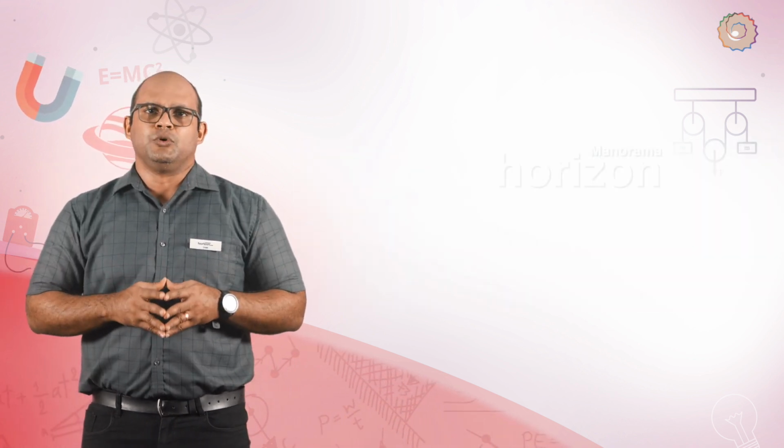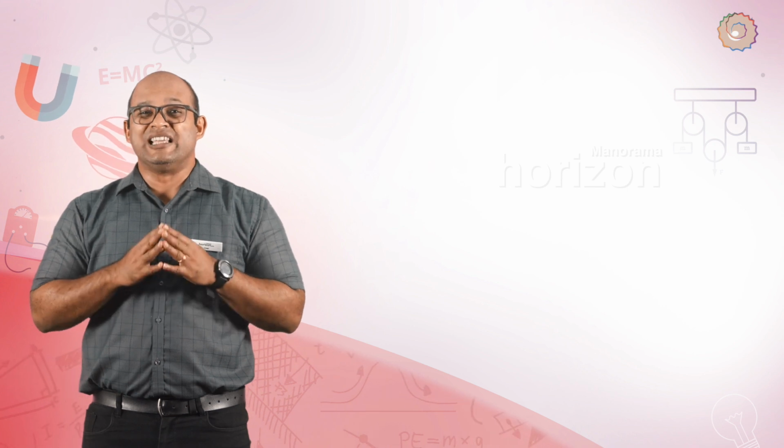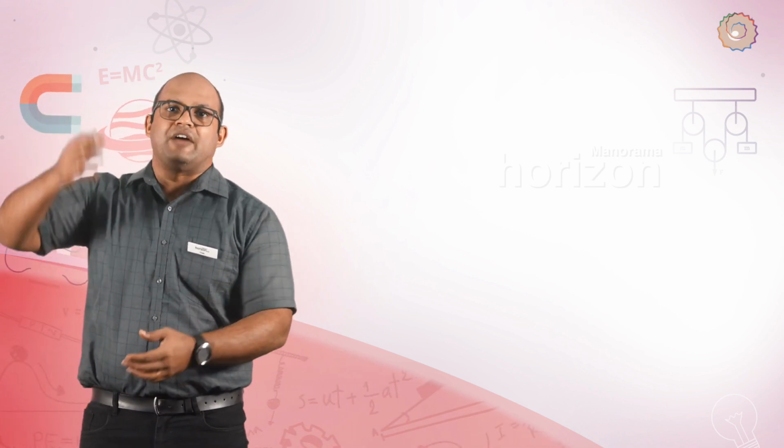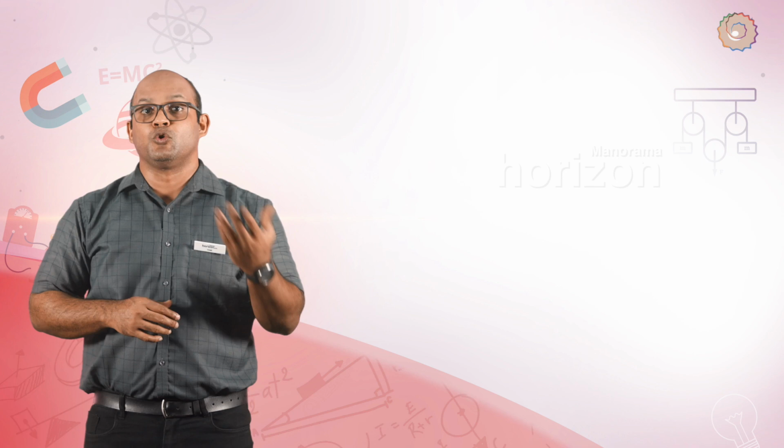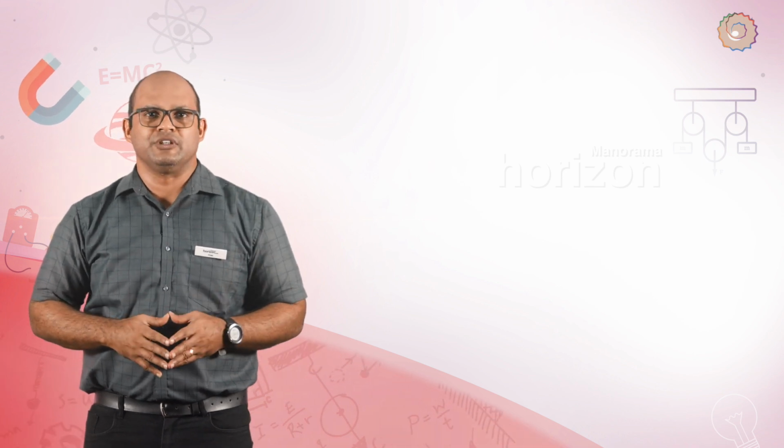It is important to note that gravitational potential energy exists only because gravity exists. We perform work on an object by moving it against gravity. The work we do gets stored in the object as potential energy.